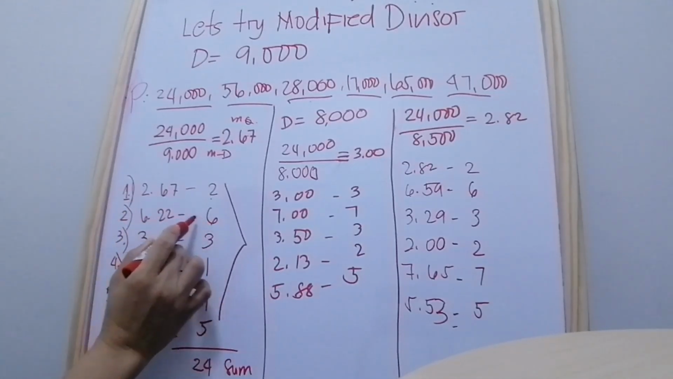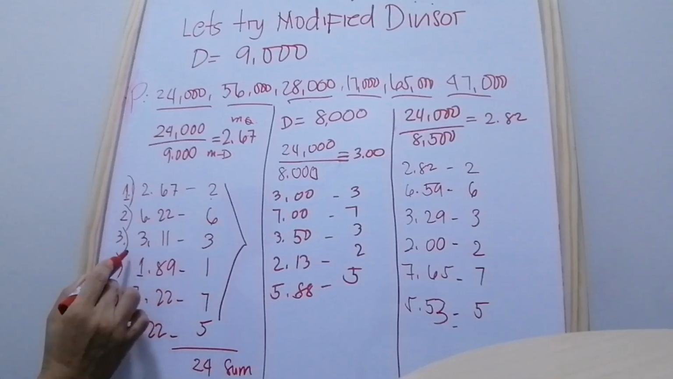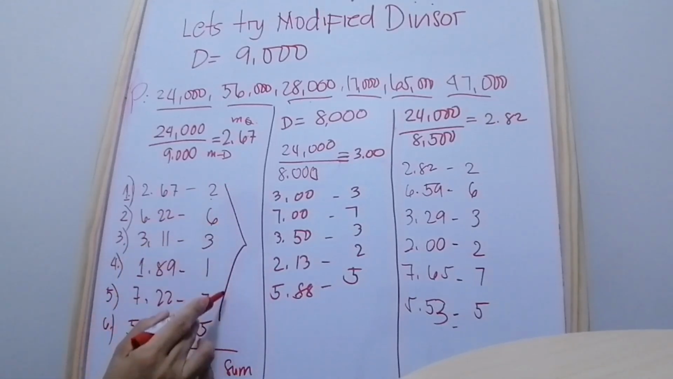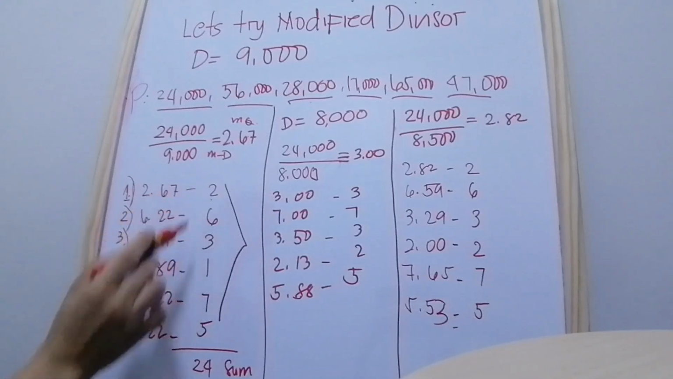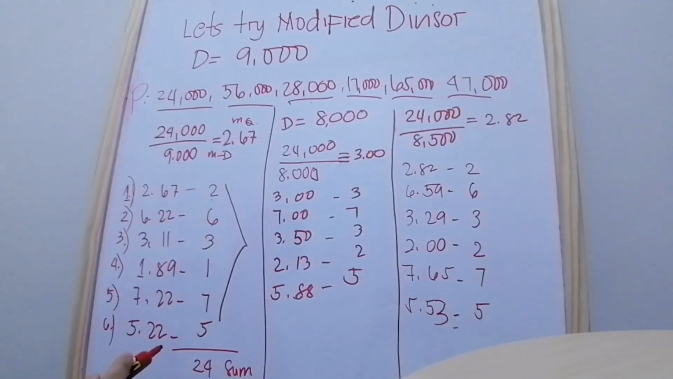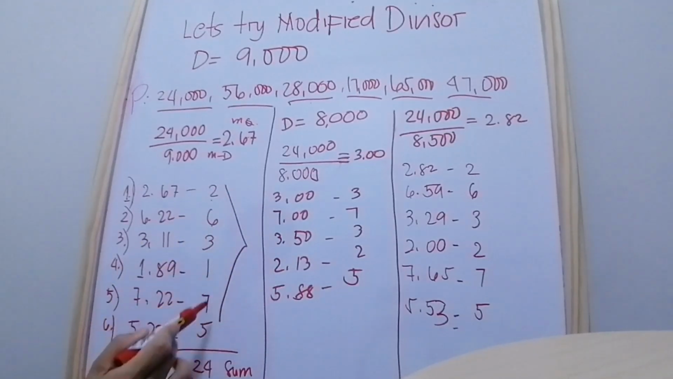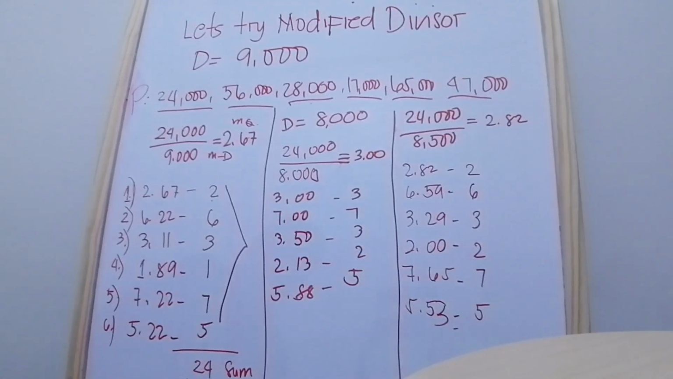6.22 will become 6, 3, 1, 7, and 5. This is rounded down. We have to total all the modified quota. So 2 plus 6 plus 3 plus 1 plus 7 plus 5 is equal to 24, which is the sum of the modified quota.